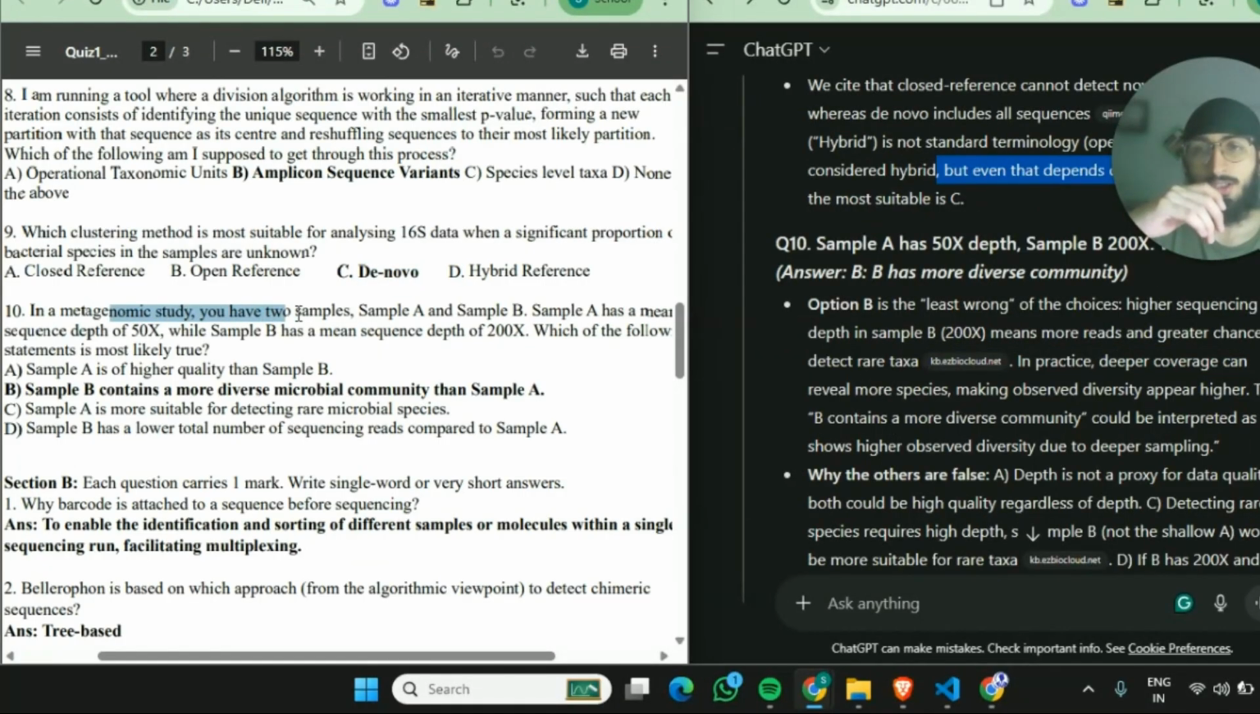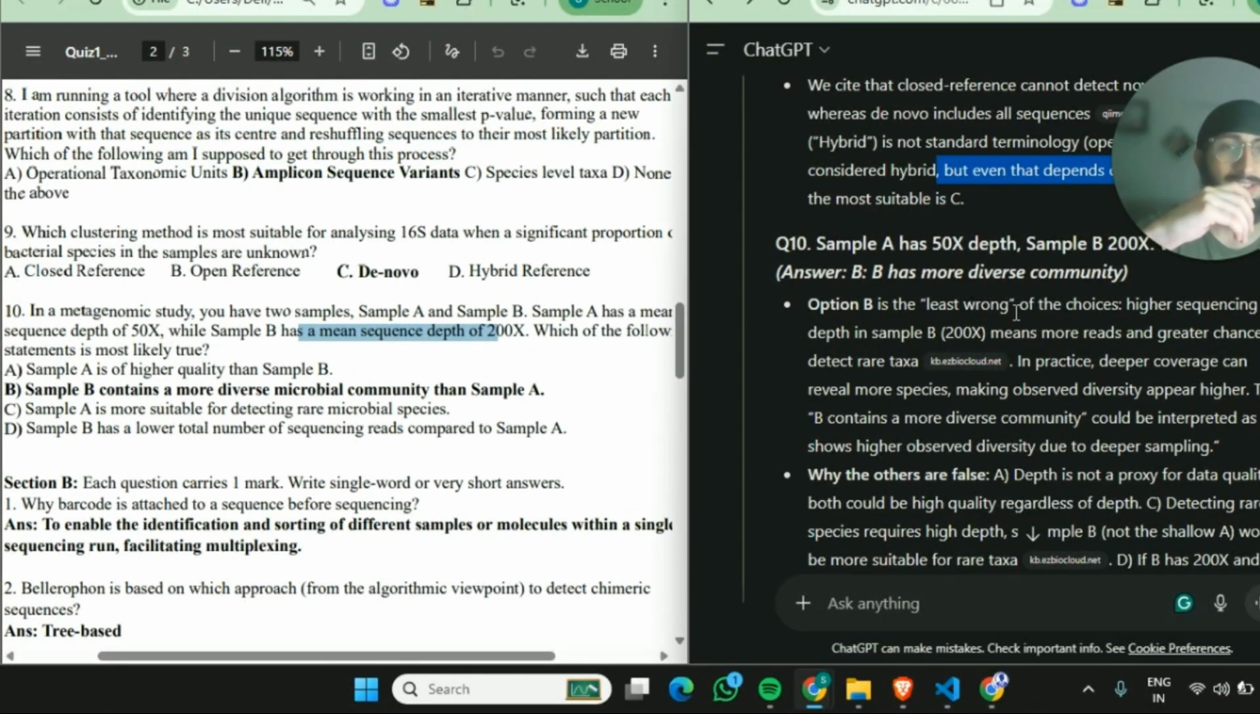Now, in a metagenomic study, you have two samples, sample A and B. Sample A has a mean sequence depth of 50x, while sample B has a mean sequence depth of 200x. Which of the following statements is most likely true? Sample B contains a more diverse microbial community than sample A. This is true because it has greater mean sequence depth than A.